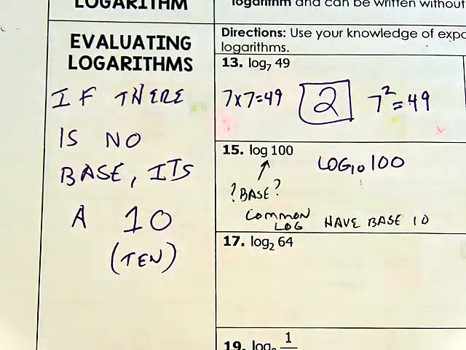So why are they called common logs? Because base 10 is the most common thing to count by. What do you count by? You count by 10s. No, I don't. I go 1, 2, 3, 4, 5, 6, 7, 8, 9, 10. And then what happens at 10? You start over and count another group of 10s. Why do you count by 10s? Probably because you have 10 fingers. So that's why they consider it common. Common logs have base 10.